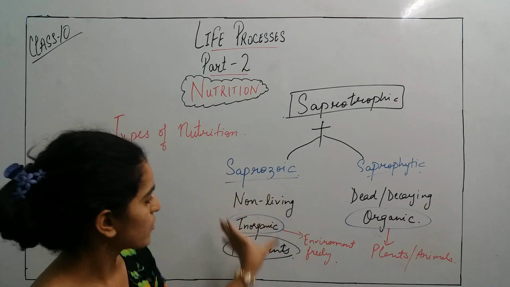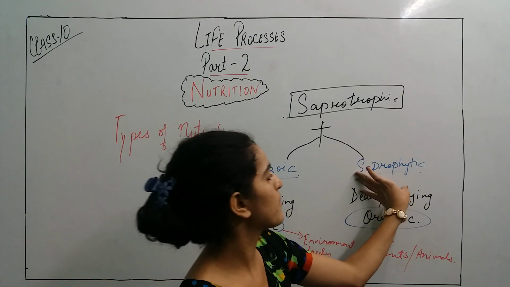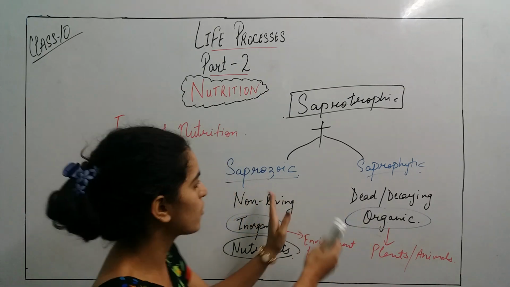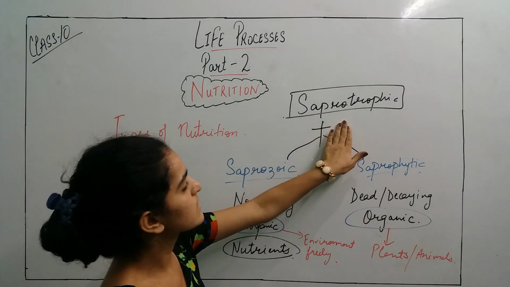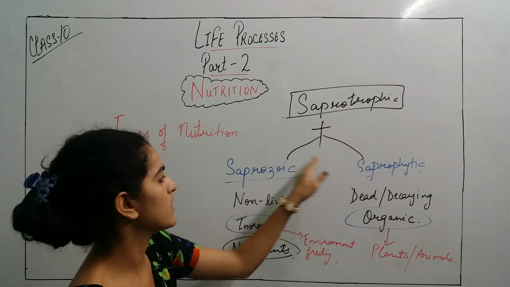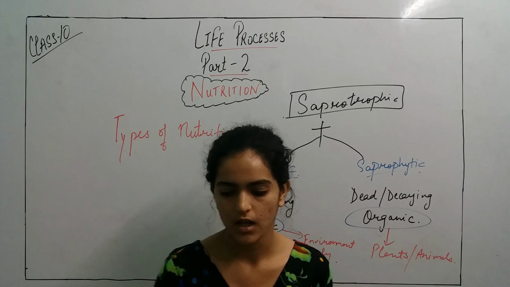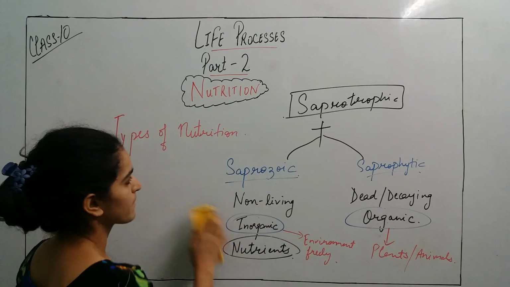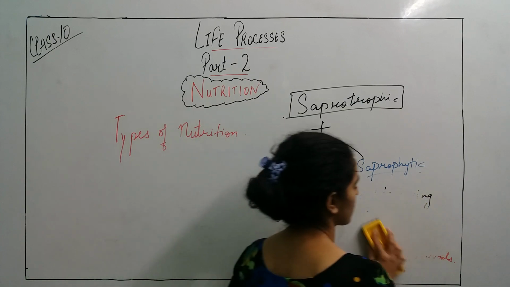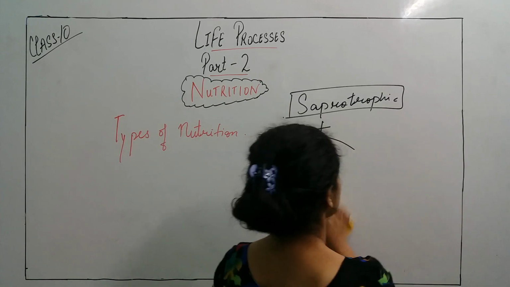One is the saprozoic mode of nutrition, one is the saprophytic. If we talk about both collectively, this is saprotrophic. So saprotrophic basically has two types of nutrition. So this was saprophytic, saprotrophic and saprozoic mode of nutrition.